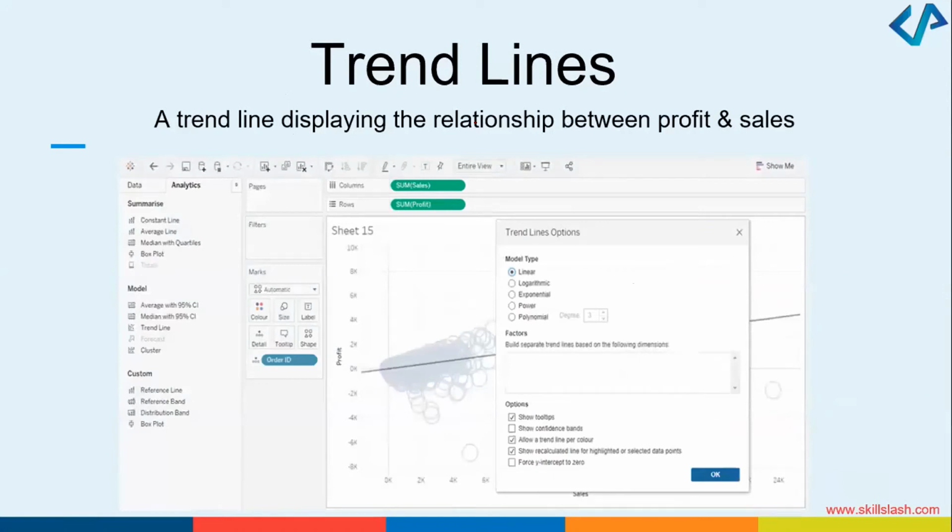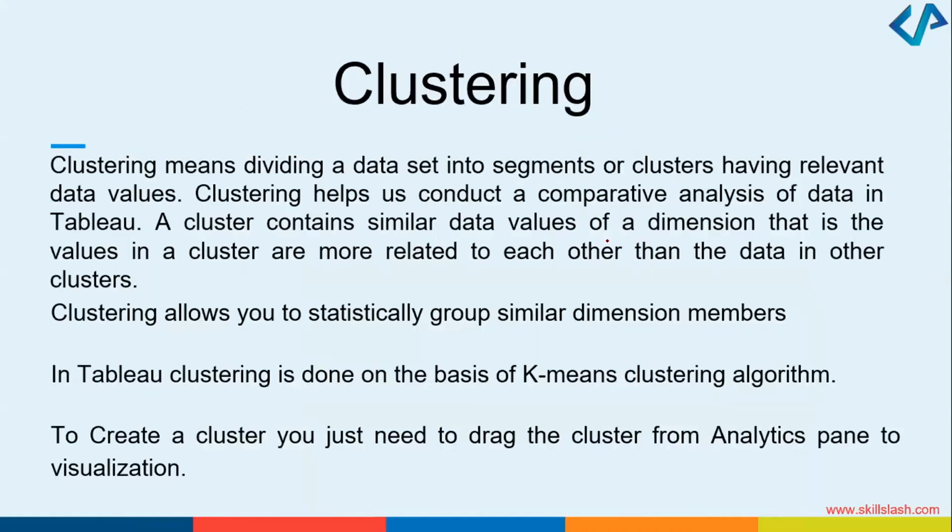You can have a trend line which is displaying a relationship between the profit and the sales. Please notice this graph, this option which we have, trend line options. Any questions till now? Just before we close, just look into the last topic, clustering. You can write it in the chat.